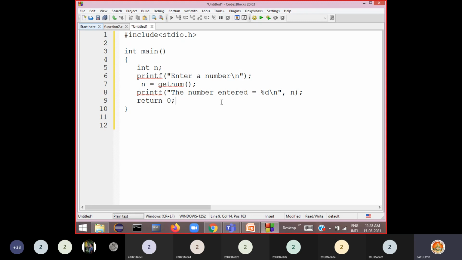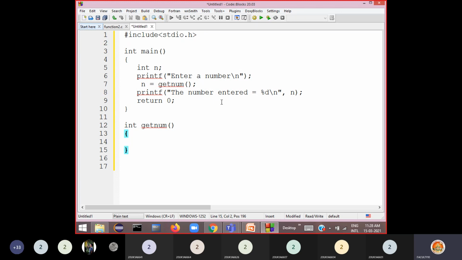Close. Now the question is, you need to define it. You called this function getNum, your own function. So that function definition should be available after the main. So here you will define it. What is the return type? Integer, it is going to return an integer number. What is the function name? getNum is my function. No argument, so empty parentheses here.